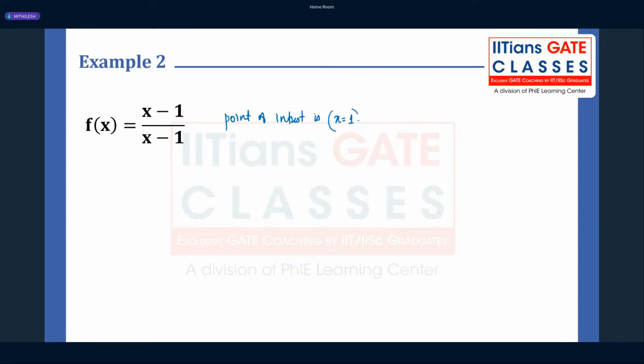Now my question is, at x is equal to 1, whether this function is continuous or not.